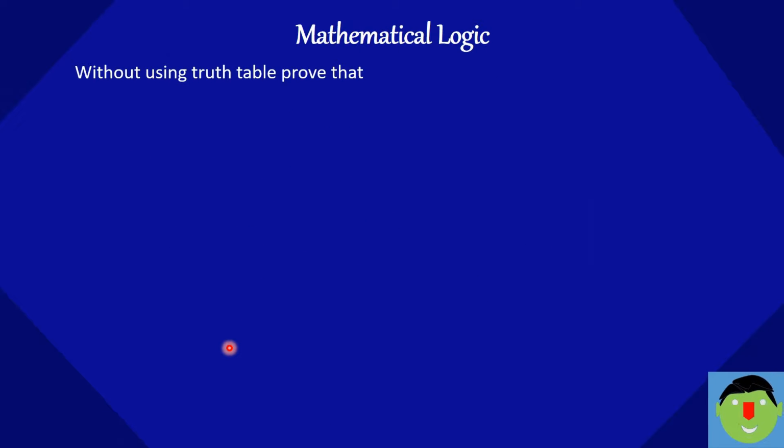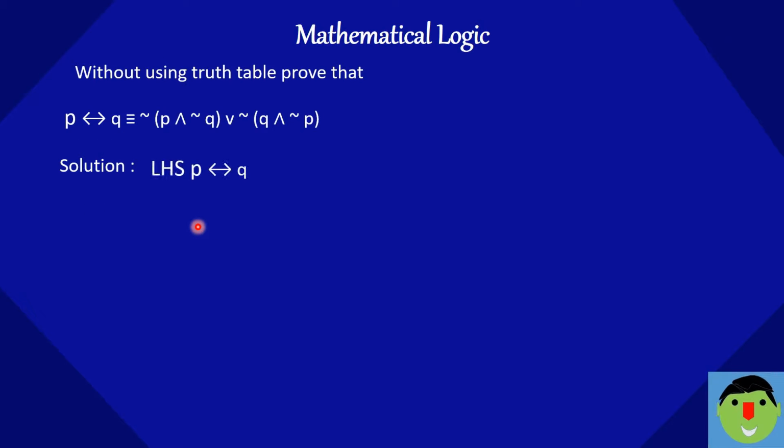Without using truth table, prove that p double implication q is equal to negation in the bracket p and negation q bracket complete, or negation in the bracket q and negation p. So we know that p double implication q, on the left hand side, we can write according to biconditional law as p implication q and q implication p.